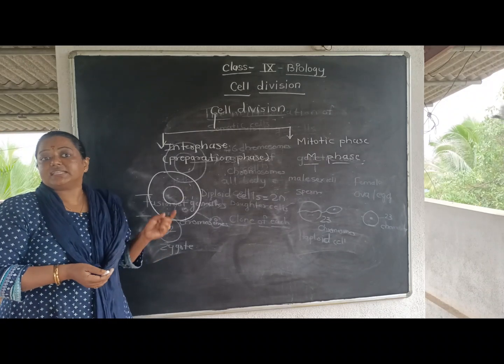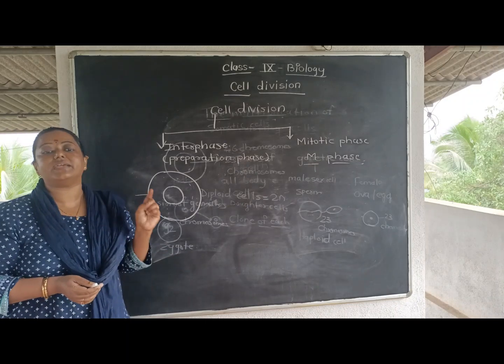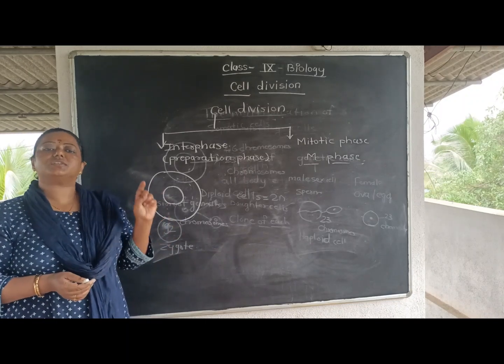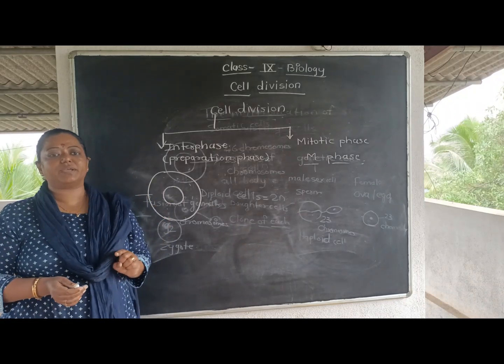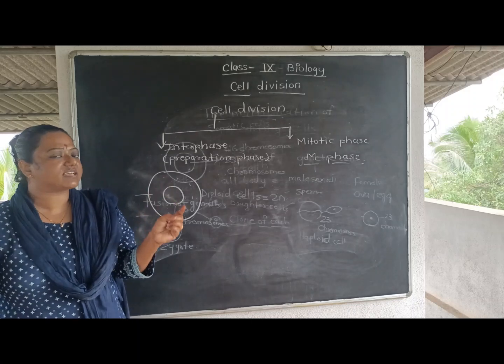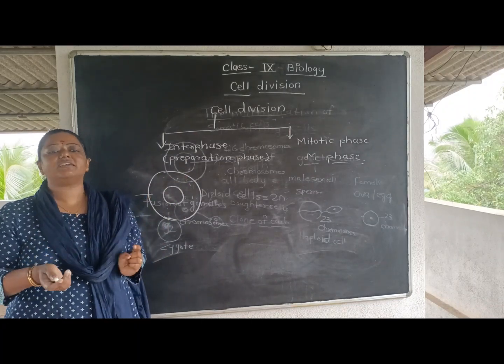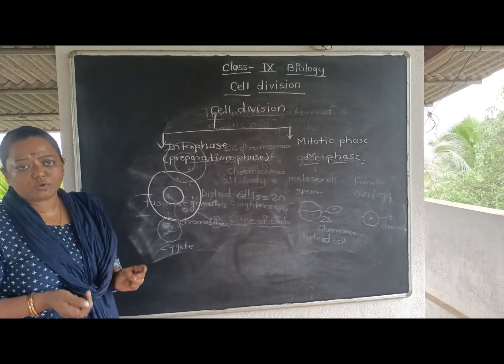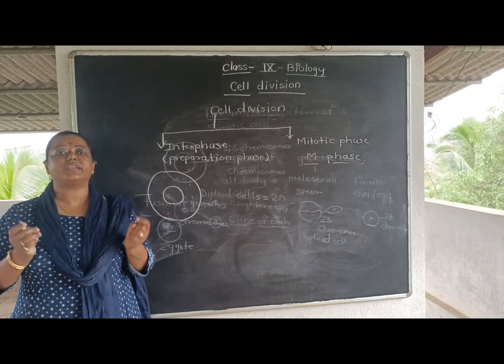See students, this process is called what? DNA copying or DNA replication. And not only DNA copying is needed, because DNA alone would not survive for long. To survive, all the cell organelles are also needed.